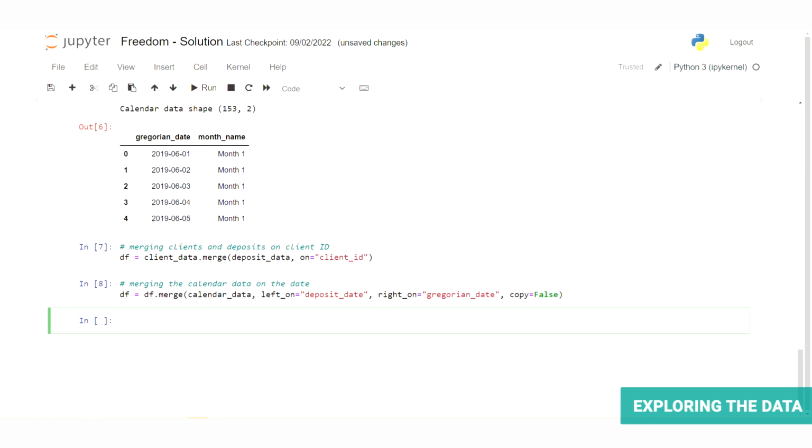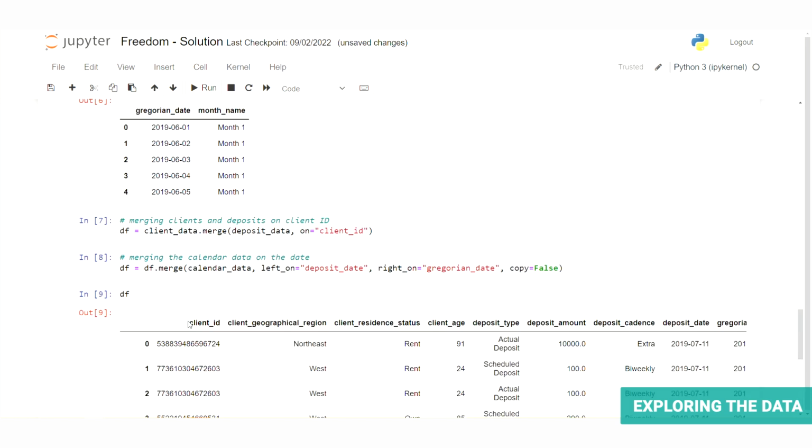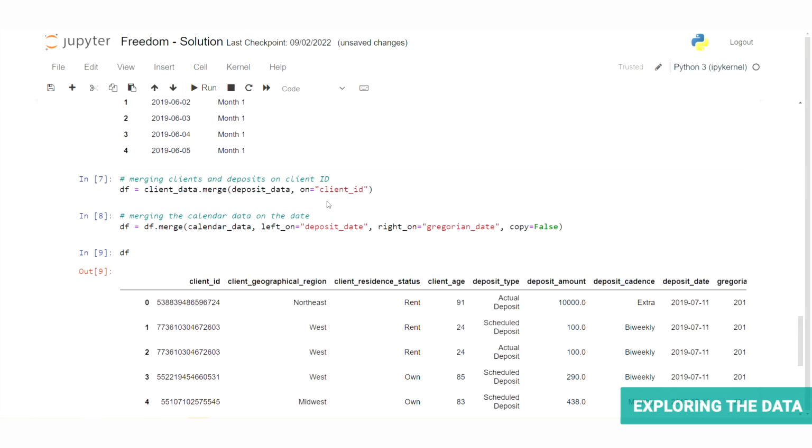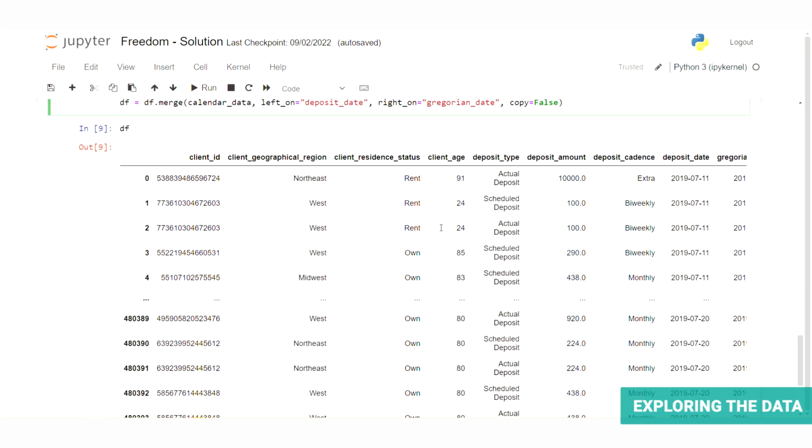One important thing to notice here is how we used different optional arguments in each of the merge steps. When merging the client and deposit data, the column that we want to merge on is named the same in both data frames. So we only need to specify the on argument. However, in the second step, the merge column has a different name in each data frame. In our freshly produced data frame, it's called deposit date, and in the calendar data frame, it's called Gregorian date. Because of this discrepancy, we need to tell pandas which columns to merge on using the left_on and right_on arguments. Left refers to the data frame that calls the merge, and right refers to the data frame being provided as an argument. And our data looks pretty good.